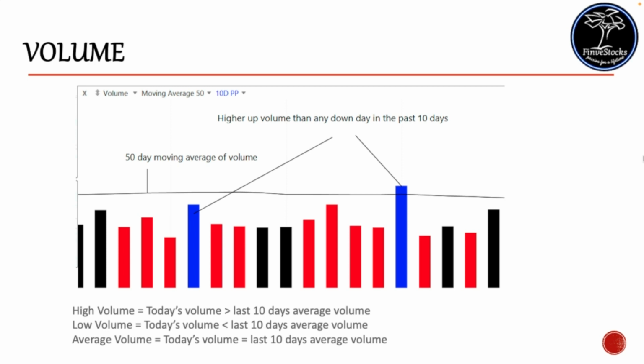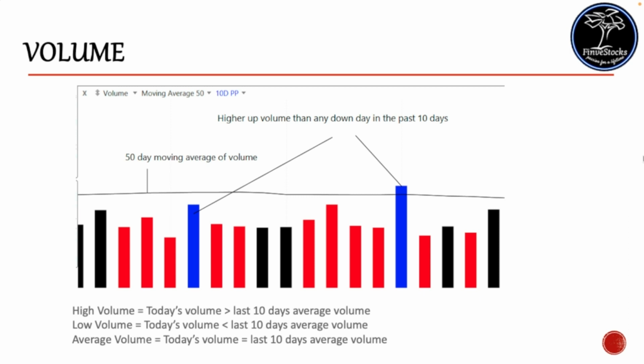Volume can be displayed in any chart. The bar chart on the bottom will indicate the volume for that particular day. Normally, high volume refers to a day's volume that crosses more than the last 10 days' average volume. Similarly, low volume refers to that day's volume being less than the last 10 days' average volume.